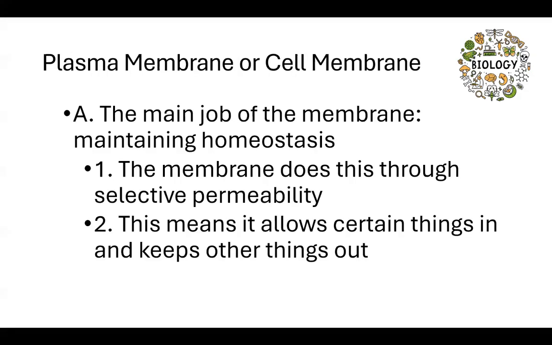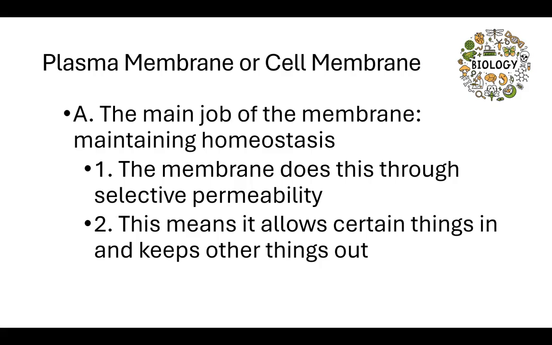And we're still discussing eukaryotic cells. So let's look at the plasma membrane. The plasma membrane, also known as the cell membrane, has a really important job. And that really important job is maintaining homeostasis. Remember, homeostasis is an internal steady state, okay?